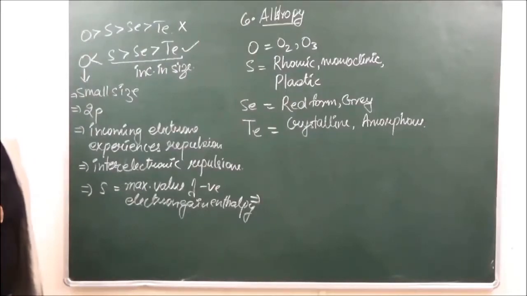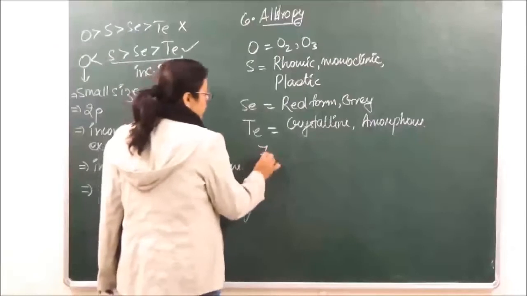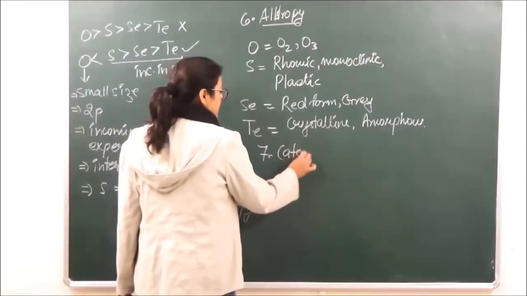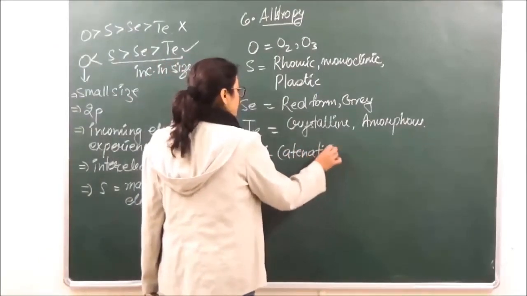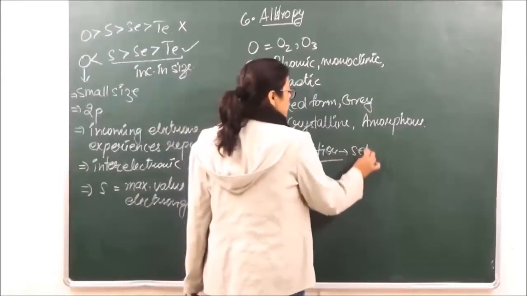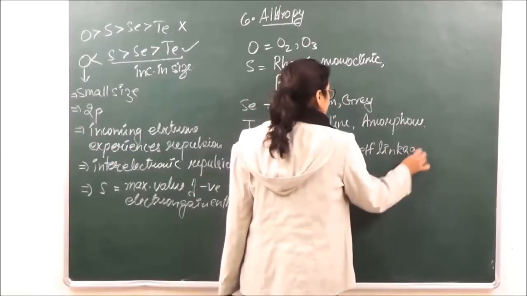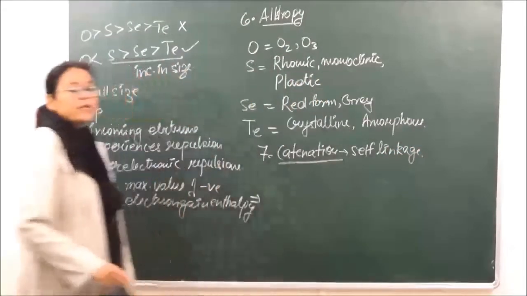After allotropy, the next property that comes is catenation. What do we understand by catenation? Catenation means self linkage, that is binding with itself.